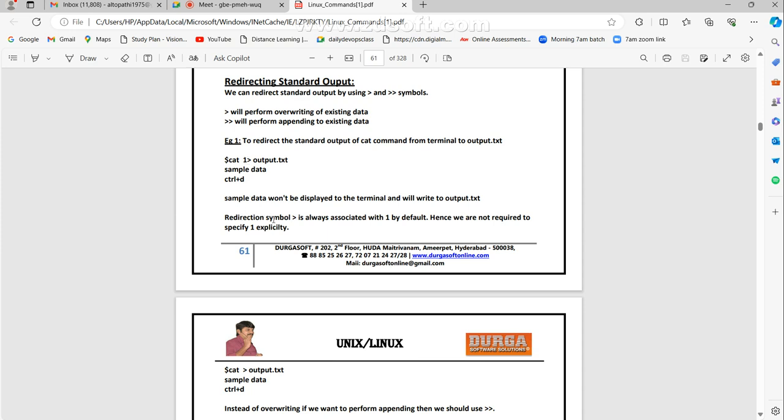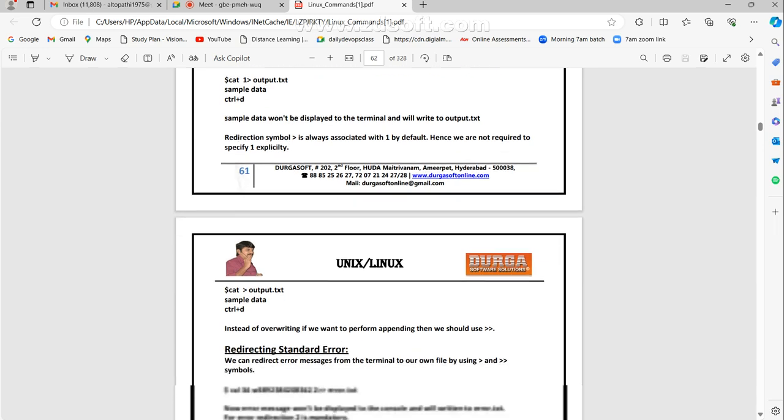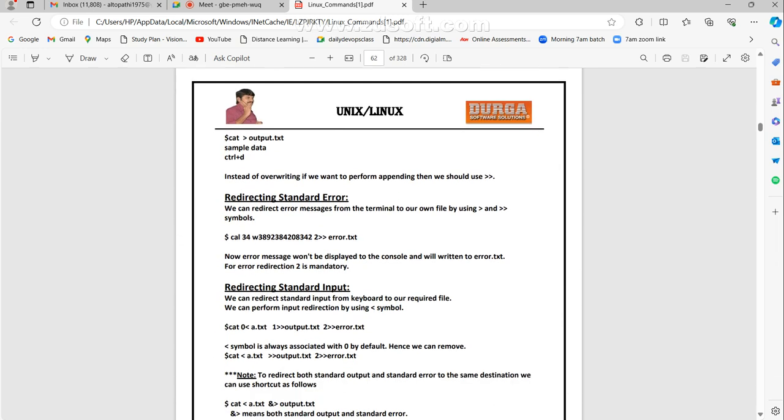See, the redirection symbol greater than is always associated with 1 by default. Hence, we are not required to specify 1 explicitly. Already we know, right? Whether you give it or not, it will consider 1 only. That is the output redirection representation. Cat with greater than output.txt. Instead of overwriting, if we want to perform appending, double greater than, this one you already know.